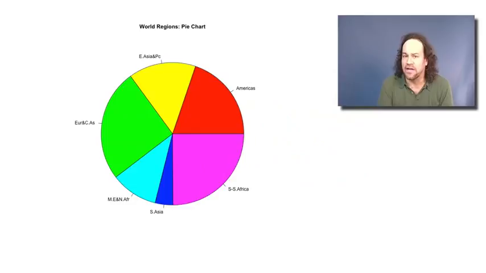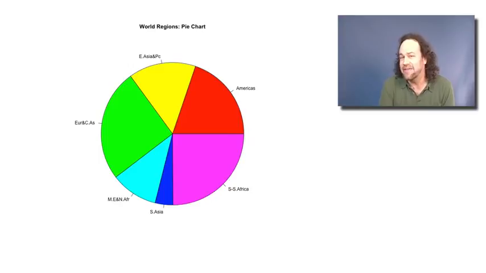Another way that we can illustrate that same data is with a pie chart, as illustrated here. A pie chart considers a round circle or a pie and chops up slices of it in proportion to how many of the data fit into each of the different categories. In this case, how many of those 197 different countries and territories fit into each of the 6 different regions. Now, pie charts say pretty much the same thing as a bar chart. We won't use them as often, but some people like them.